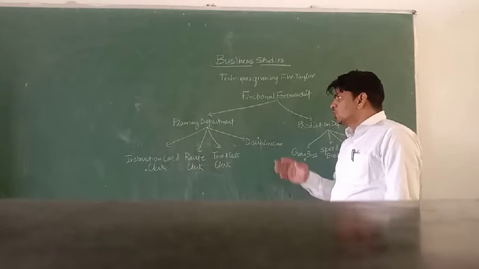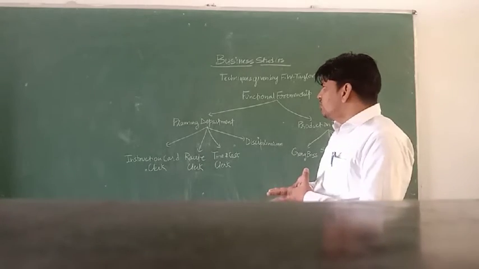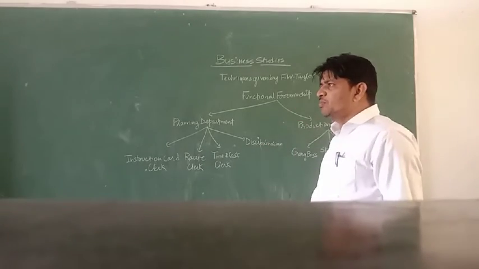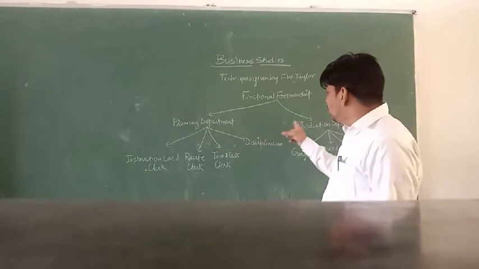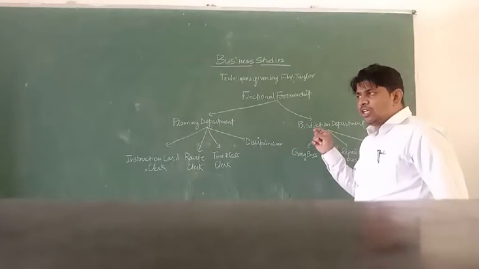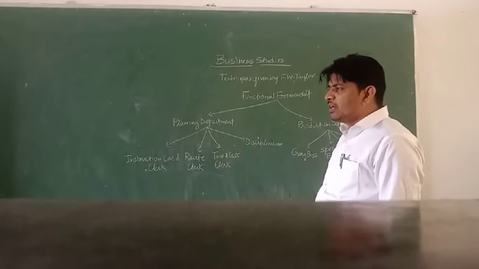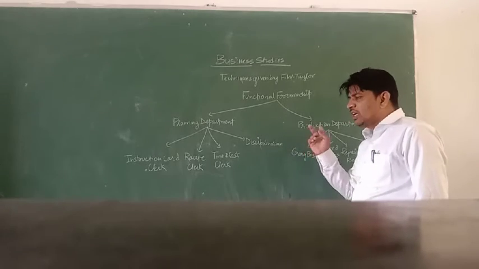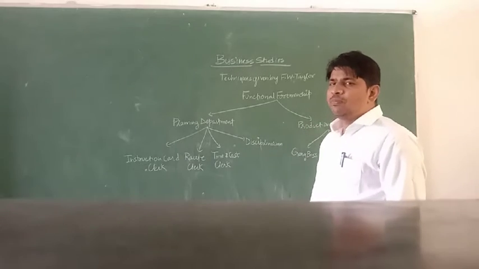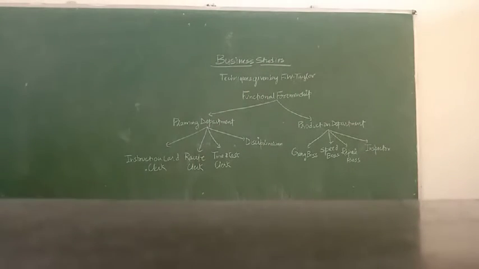So, according to functional foremanship, Taylor insists that the whole organization should be divided into 2 parts. The first one is the planning department, the other one is the production department. He also encouraged that the employees who are working under the planning department will not participate in production, and the people who are working under the production department will not participate in planning.